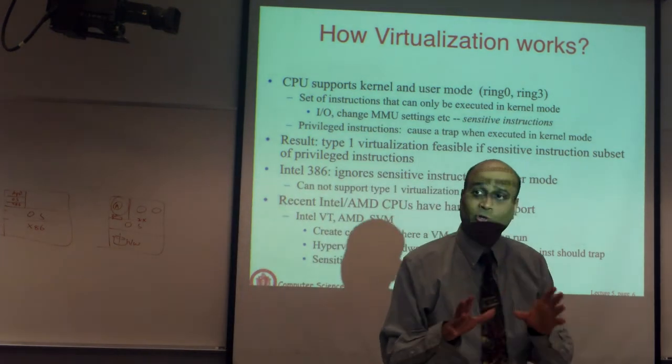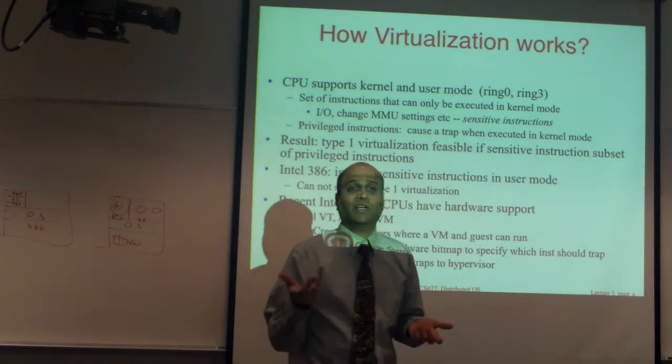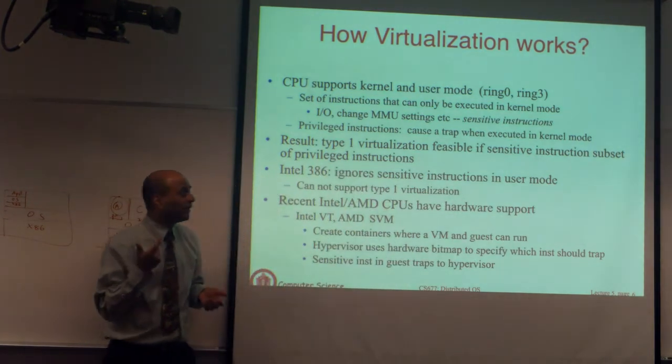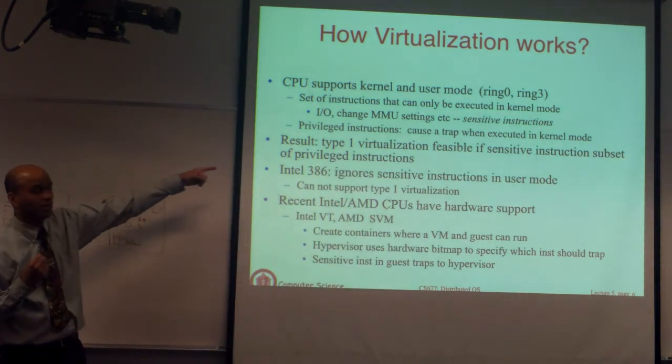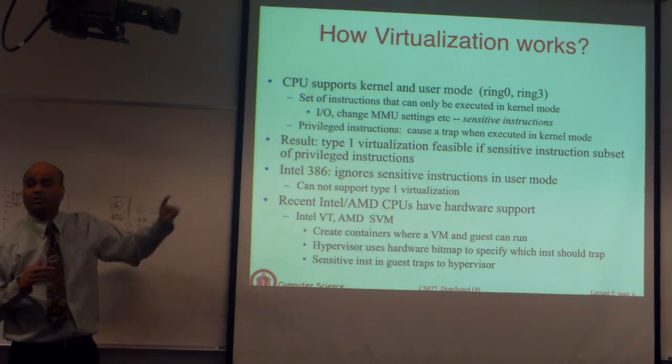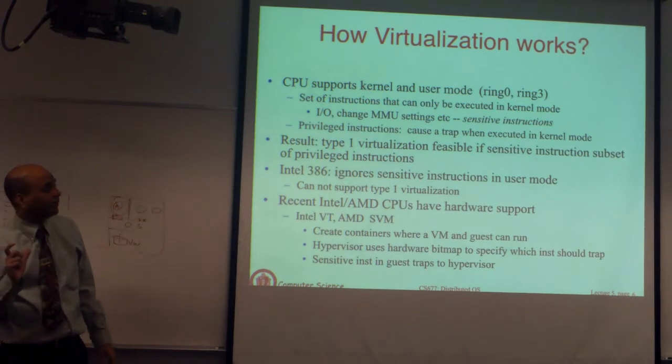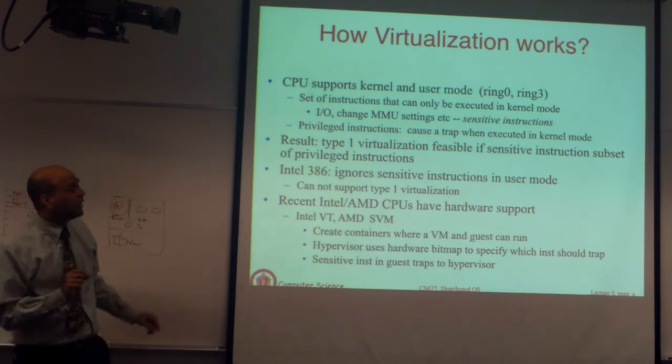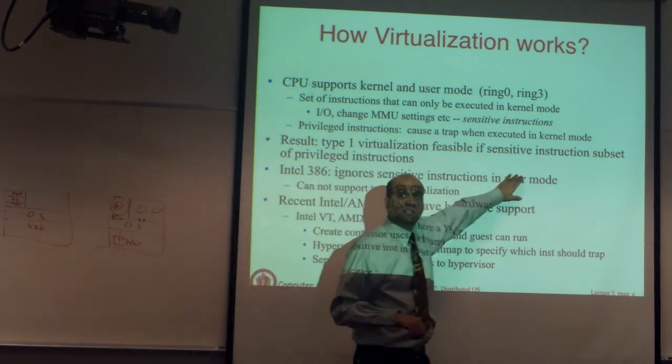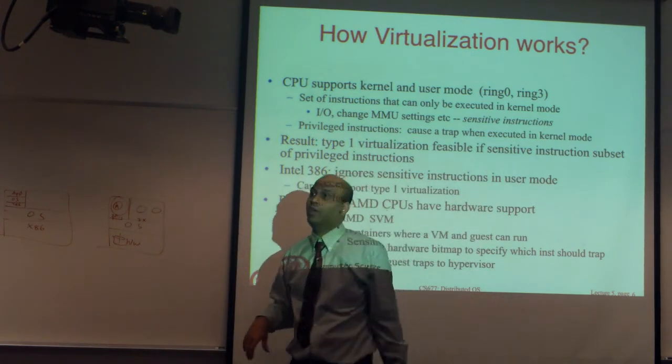Okay? And now I'm going to present the key result that we will use for virtualization, and then I'm going to explain what that means. The result is: type 1 virtualization is feasible on some CPU if the sensitive instructions are a subset of the privileged instructions.